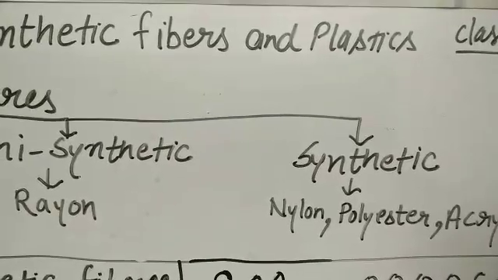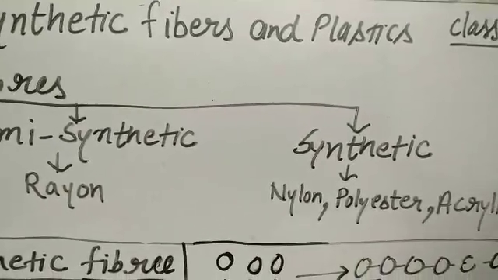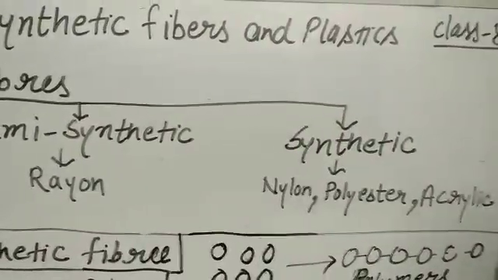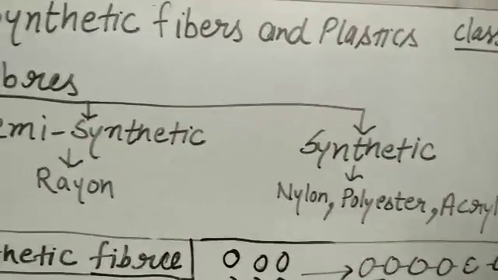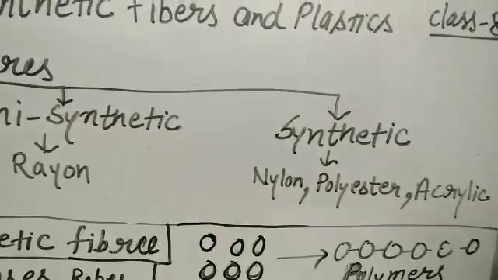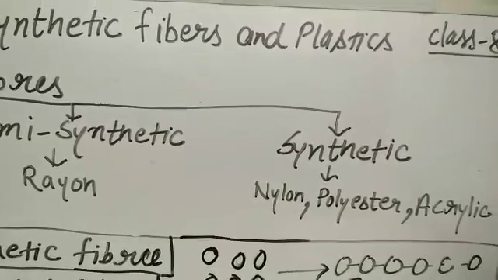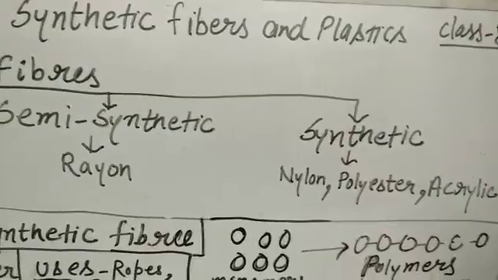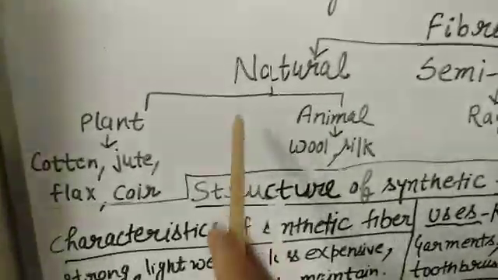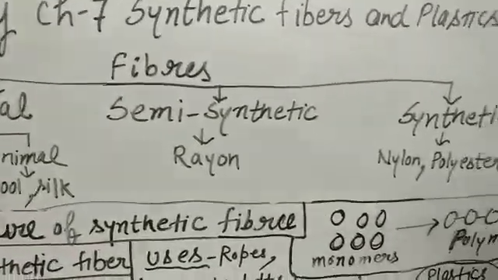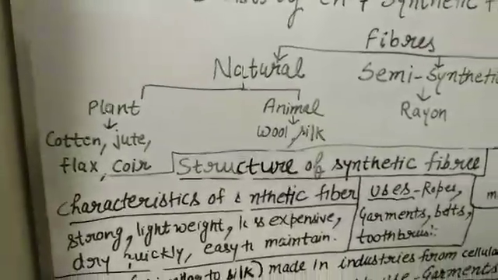You have heard about these fibers. When you go shopping, you touch the fabric and feel what kind of fiber it is: cotton, linen, nylon or polyester, terracotta. We don't study natural fibers because we studied them in 6th or 7th class. We study synthetic fibers, so let's start from the synthetic fiber.